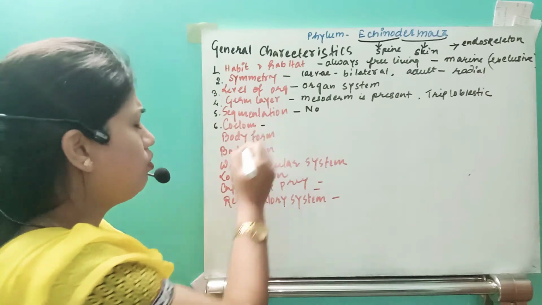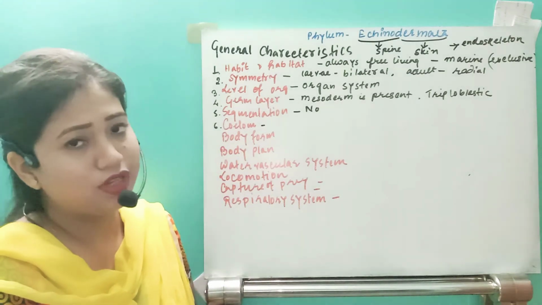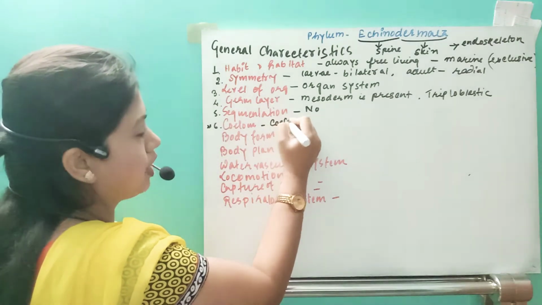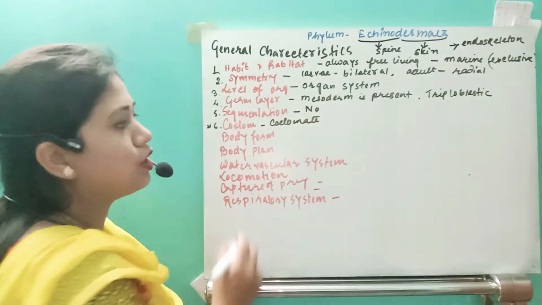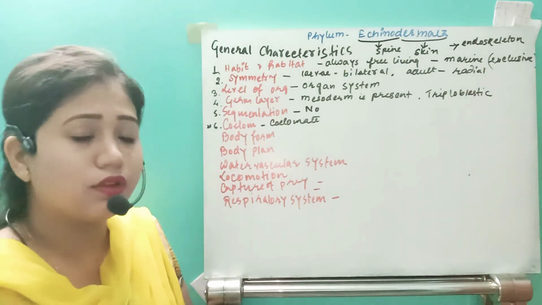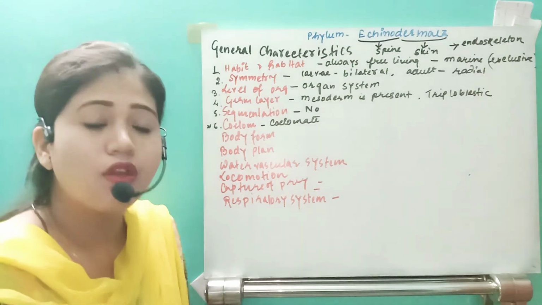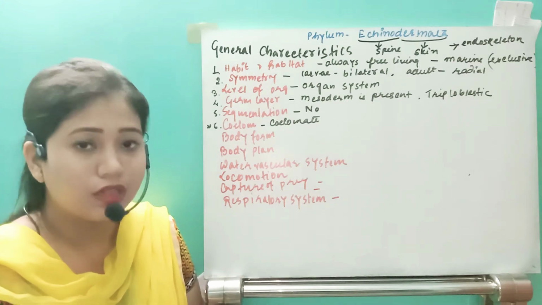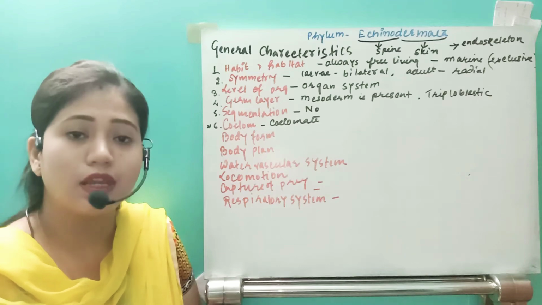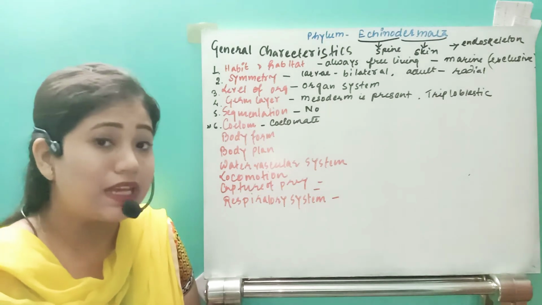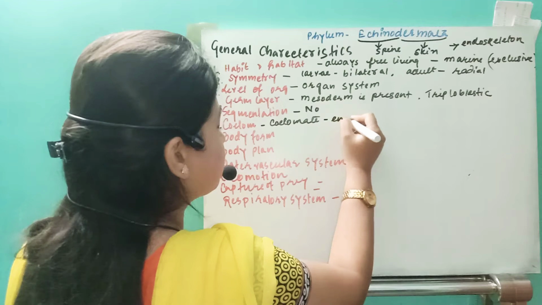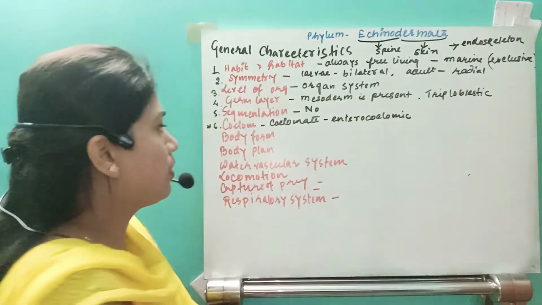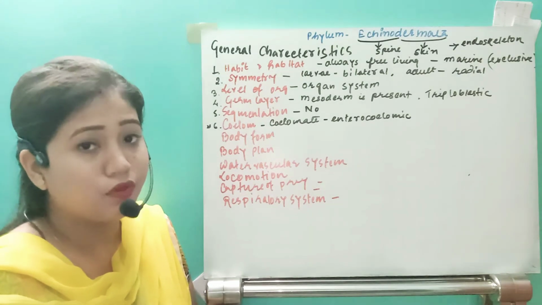Now come to a very important point, that is coelom. Here these organisms are coelomate, right? I told you that under the coelomate condition there were 2 different types of coelom. One is schizocoelom and another is enterocoelom. Now this is the first group of animals which have the enterocoelom. So these organisms for the first time are enterocoelomic.